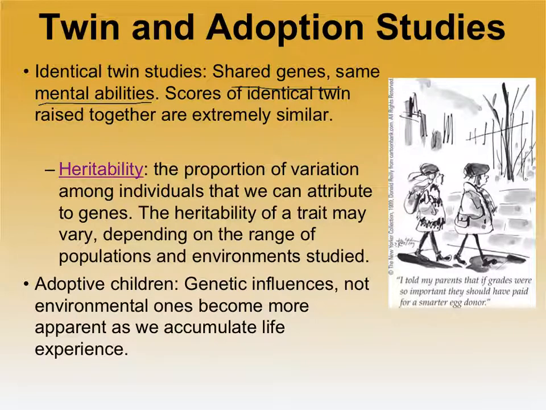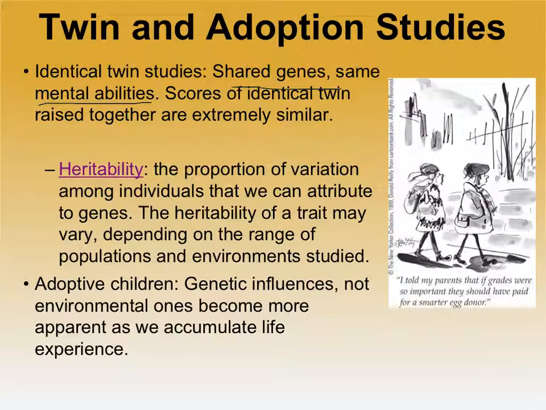Heritability, if you remember from Chapter 2, is the proportion of variation among individuals that we can attribute to genes. So adoptive children studies are a little bit more telling for us. The genetic influences, not the environmental ones, actually became more apparent as life experience accumulated.